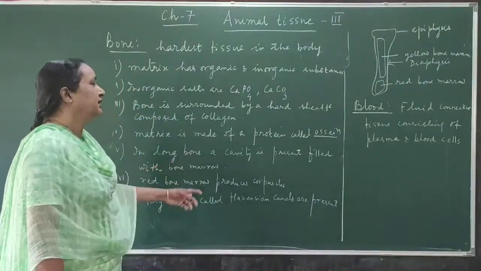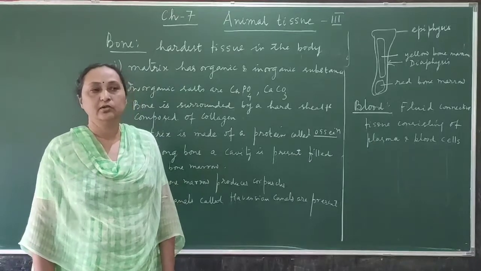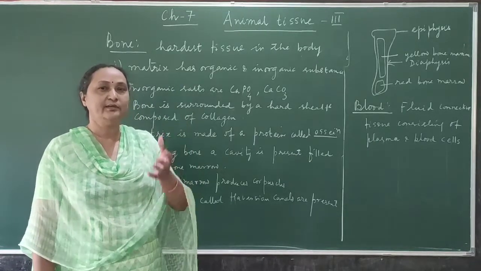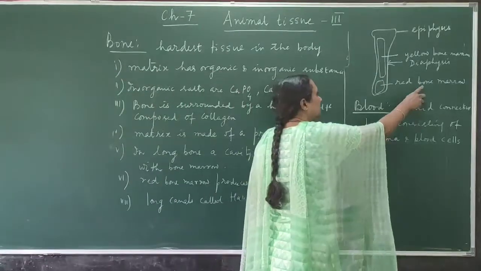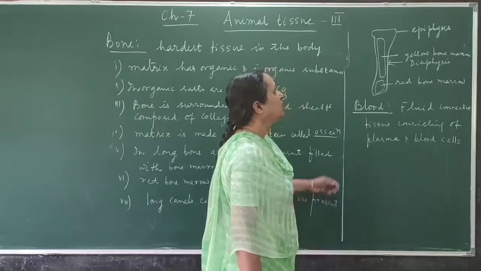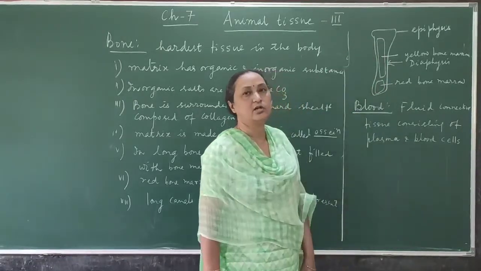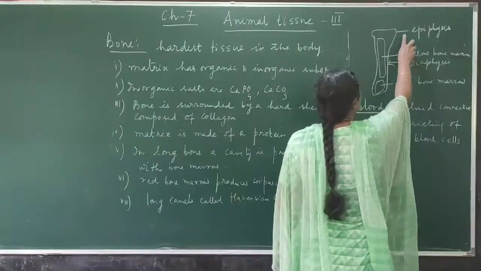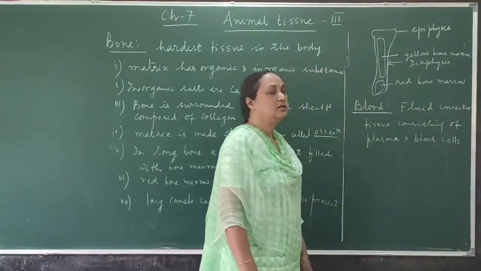In long bones, a cavity is present. Take the arm bone or the leg bone; these are all long bones of the body. Inside the long bones a hollow cavity is there, and inside the hollow cavity bone marrow is there. So this is a long bone. The upper portion is broad, the lower portion is also broad, and the middle part is narrow. The broad portion is called epiphysis, and the narrow portion is called diaphysis.